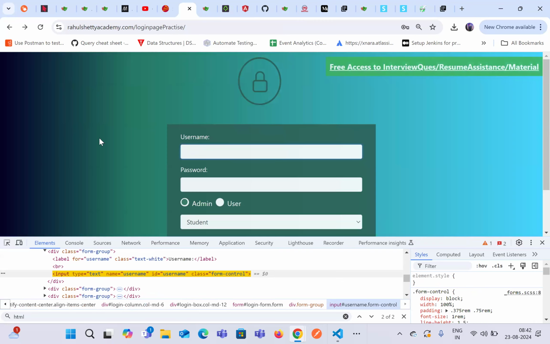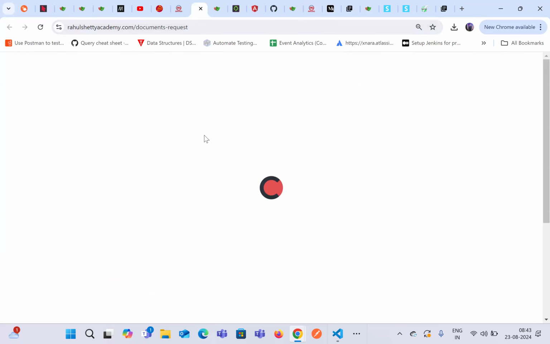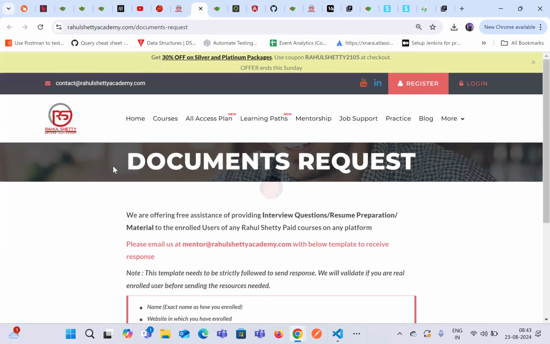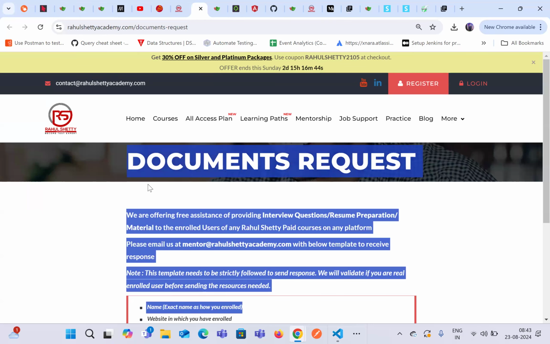What we had seen is we have launched the URL. That means page control is on this particular page. Now, once you click this, it will open a new page. That means the original page handle will not be able to understand that there is a new page, and that page handle will not be able to identify all the elements available on the new page.